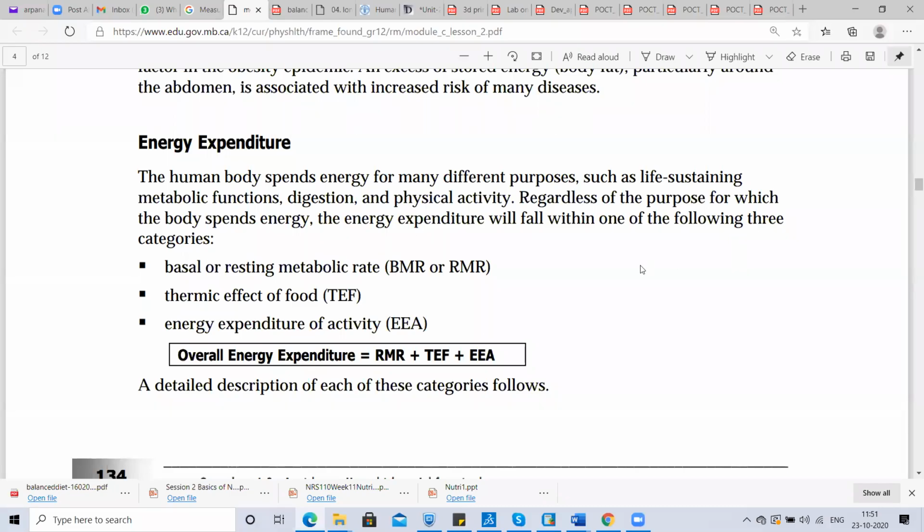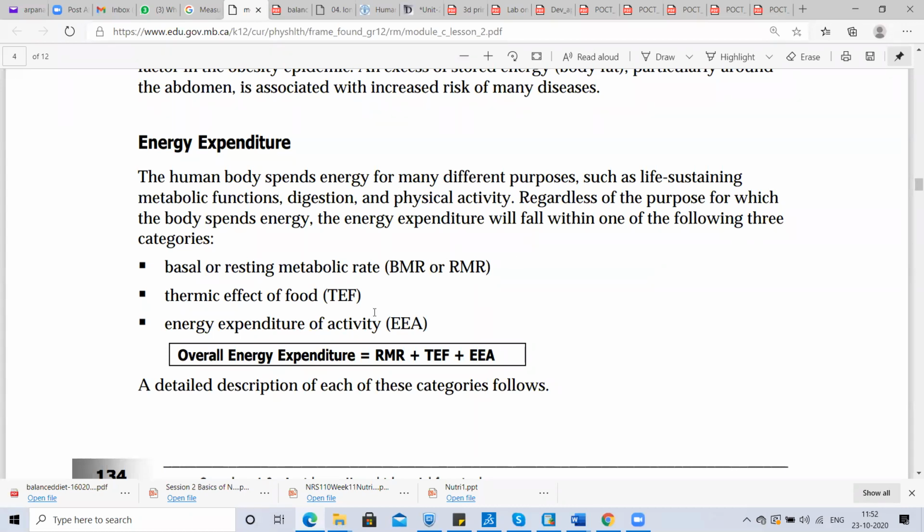Okay. The energy expenditure basically includes the energy which the human body spends for many different purposes, such as life sustaining metabolic functions, digestion, and physical activity. It is regardless of the purpose for which the body spends energy. The energy expenditure will fall within one of the following three categories: